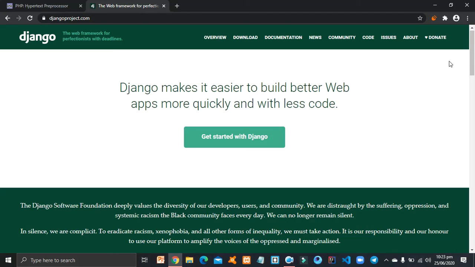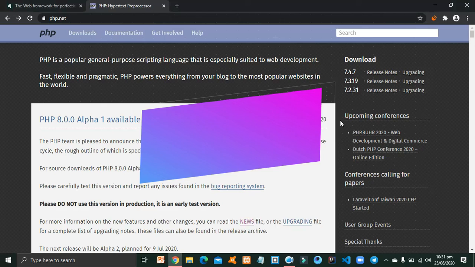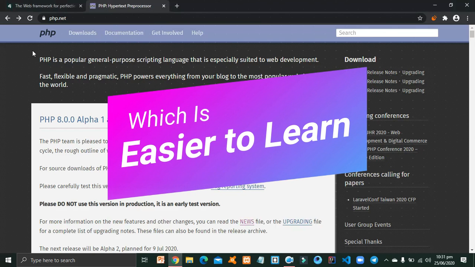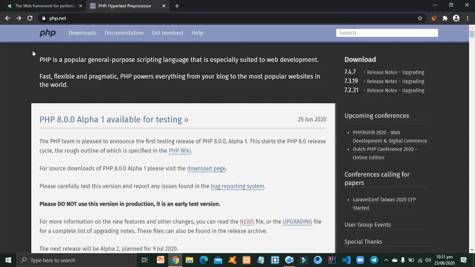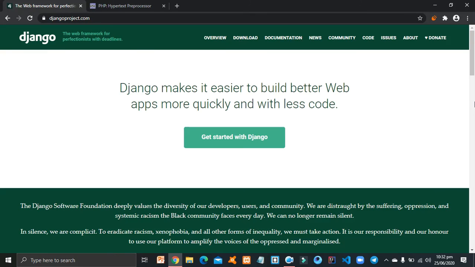As I have said, Django follows the MVT, model view and template paradigm, whereas PHP doesn't support any paradigm. Let us see what is easier to learn, PHP or Django. In my opinion, PHP is easier than Django because it can be directly used for creating web applications, whereas in Django, you have to learn Python first and then Django. I don't recommend Django for beginners because Django has many file and folder structures that might be confusing for beginners. So if you are a beginner, start from PHP, then learn Python and then Django.